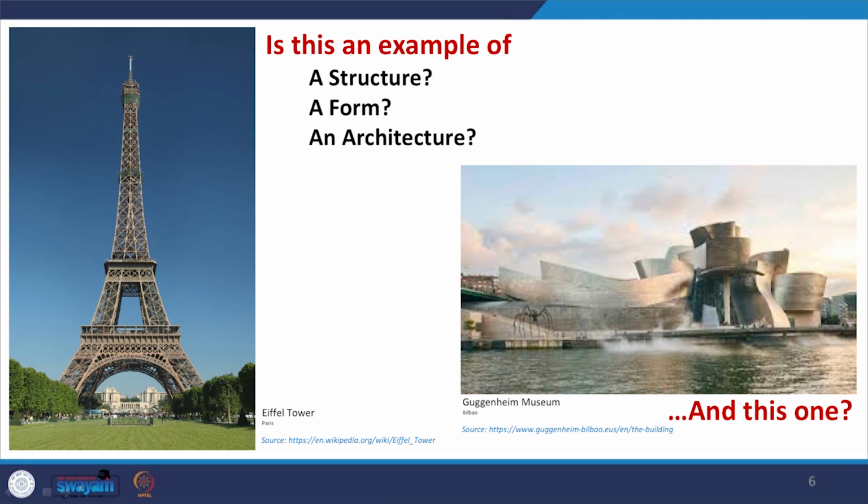Now, here I place two photographs, taken from two different wonders of architecture. One is the Eiffel Tower in Paris, the other one is the Guggenheim Museum in Bilbao. So, my question to all of you, looking at these photographs, what first comes to your mind: is this an example of a structure, or a form, or an architecture? Though I mentioned that I have taken these examples from great architecture, still the option is open.